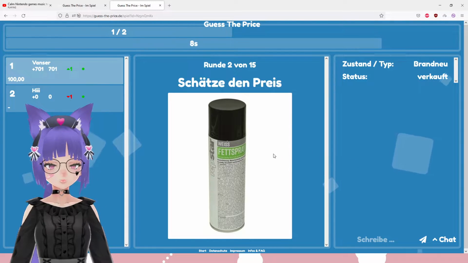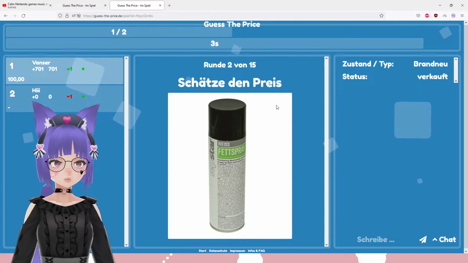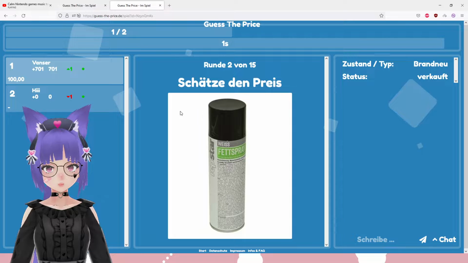But I could see this being also very cheap, like $2.99. And I think the lower the price, the lower the points are that you get when you're not very close to it.